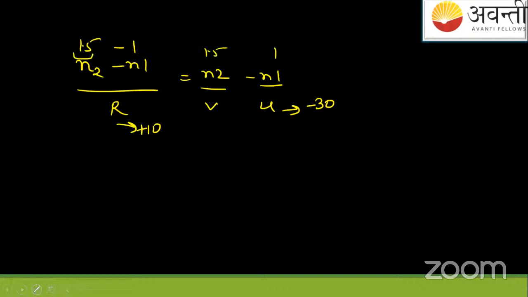Doesn't this get solved? It's very easy, no? 1.5 minus 1 is 0.5, meaning half. This is 3 by 2V minus 1 by minus 30. Minus minus plus.